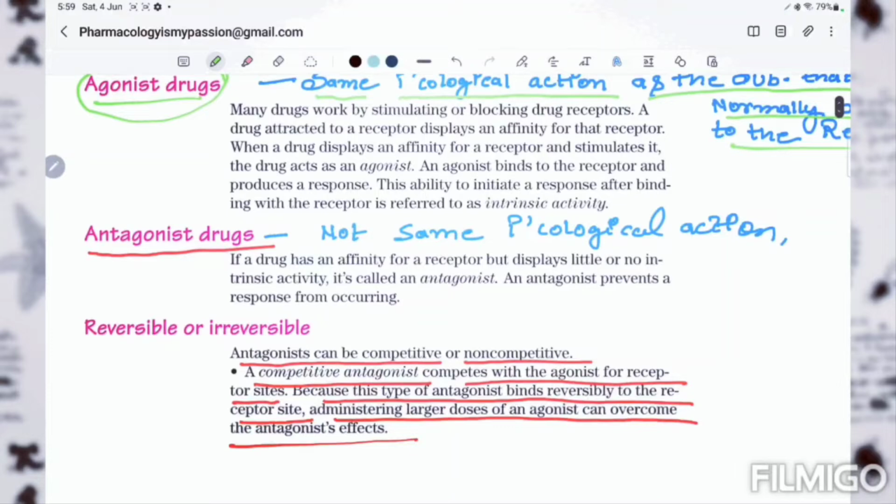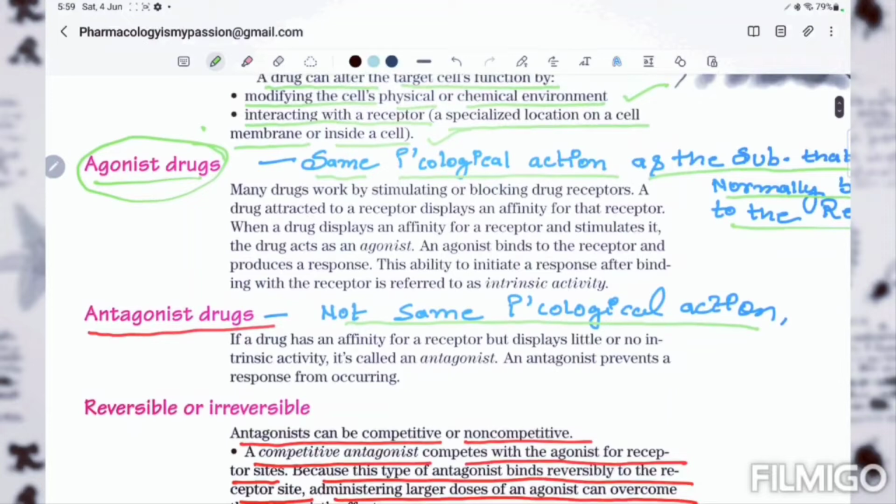Antagonist drug shows not the same pharmacological action. Before moving to the antagonist, we will see more detail about the agonist drug. Many drugs work by stimulating or blocking the drug receptor. A drug attracted to a receptor displays an affinity for the receptor. When the drug displays an affinity for a receptor and stimulates it, the drug acts as an agonist. So what is the agonist doing? It stimulates the receptor.